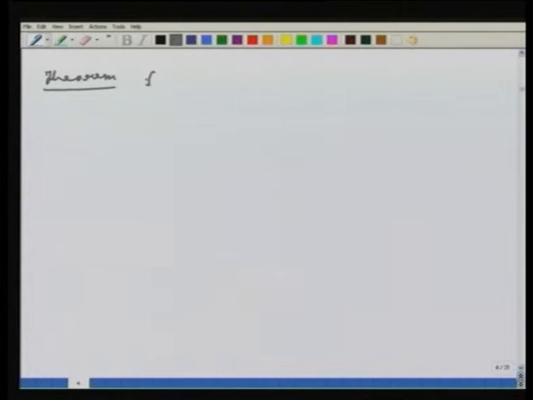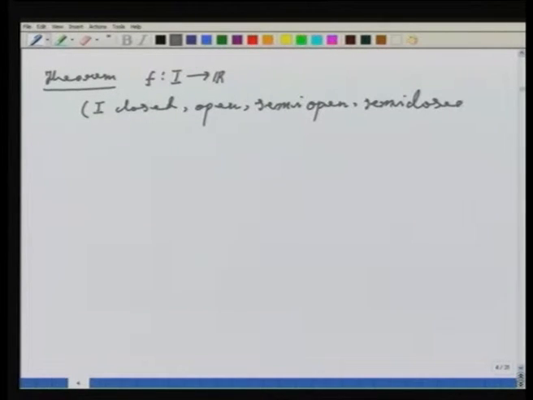Suppose f is a continuous map on an interval. Now I can be closed, it can be open, semi-open or semi-closed. While doing the proof, you will notice it is only the closed interval which matters, but the result is true for any interval. What does it say?